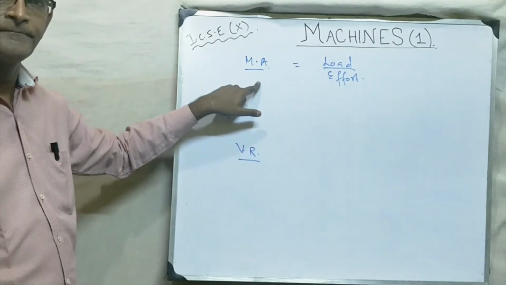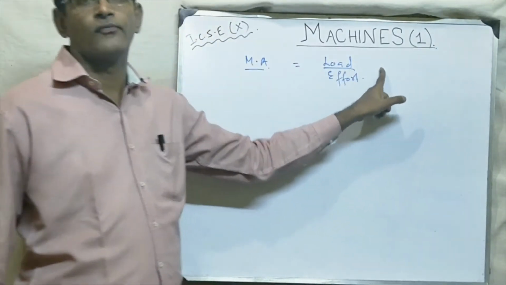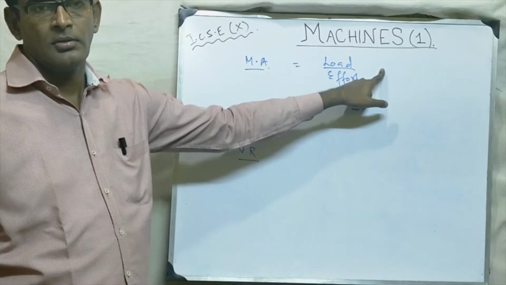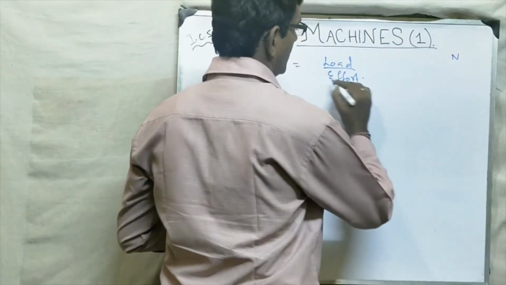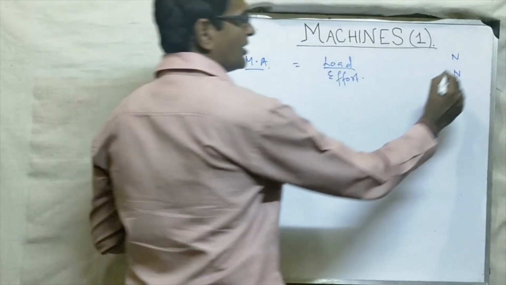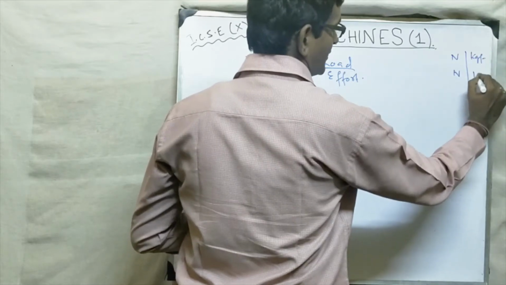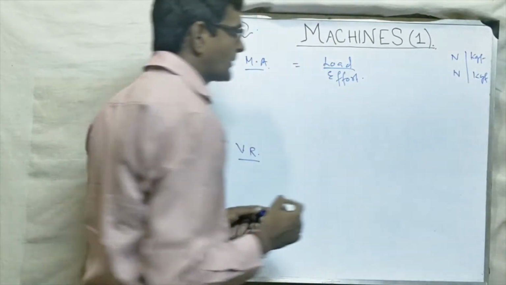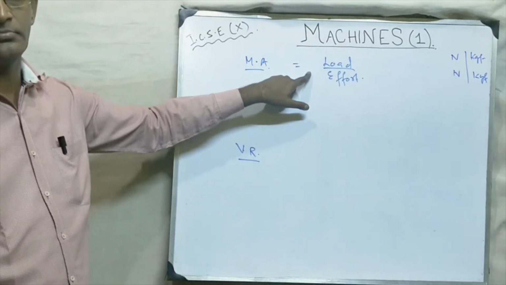Okay, students? Now, load is a force. So what is the SI unit of load? Newton. What is the SI unit of effort? Newton. Or the other unit can be kgf, and here also kgf. So this is a ratio of similar physical quantities.